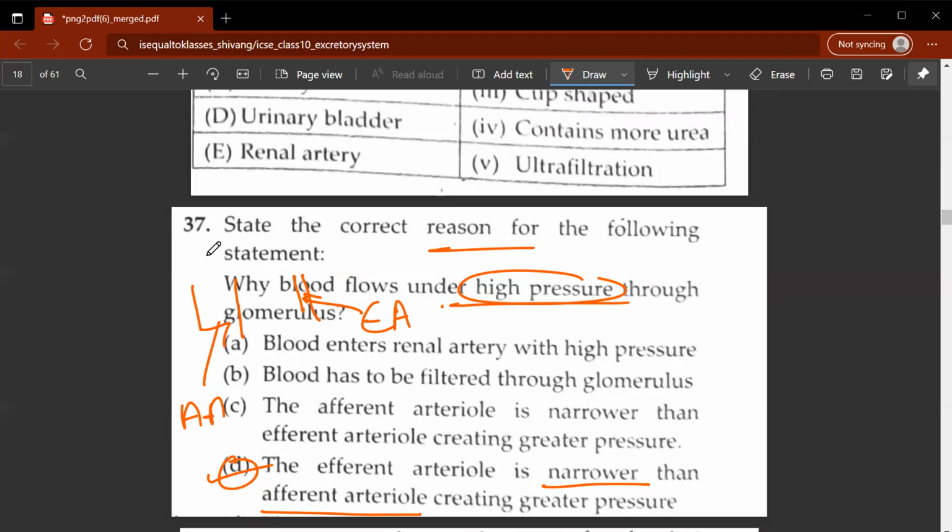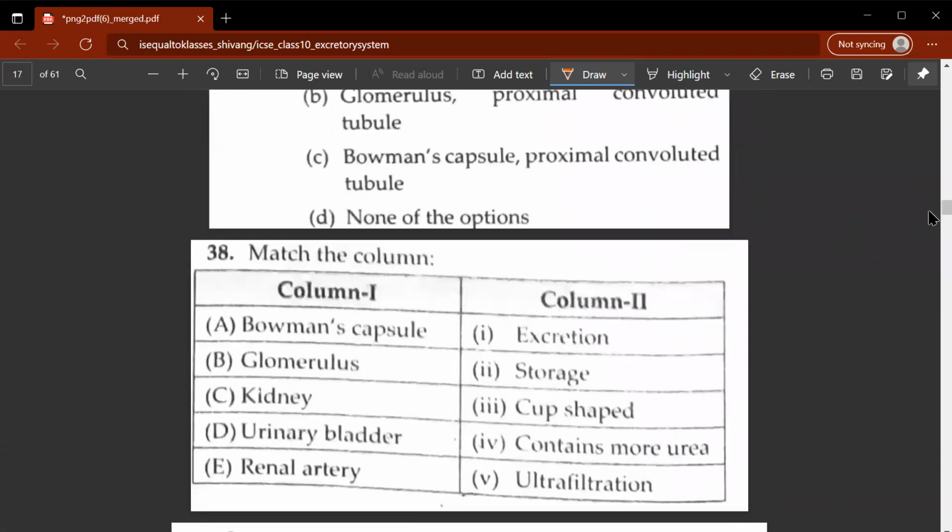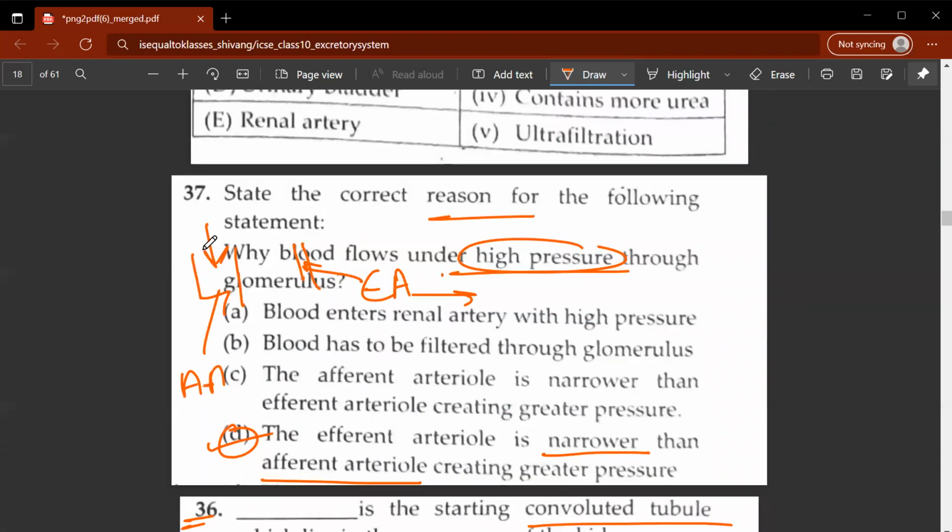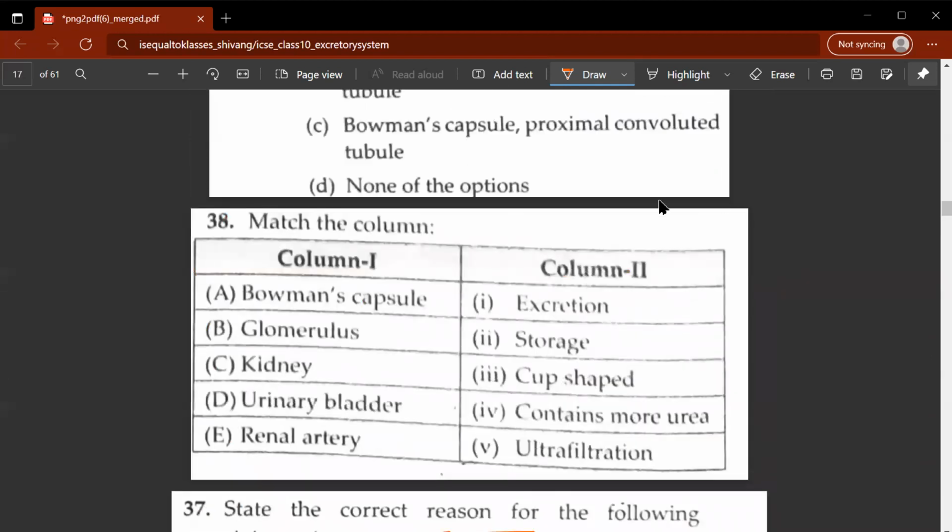So this structure, as I said before, leads the unfiltered blood into the glomerulus at great pressure. And this efferent arteriole leads the filtered blood out of the glomerulus. And just remember that both of these structures, this is a much thicker version and this is the thinner version of the same arteriole. 38th question, match the column.